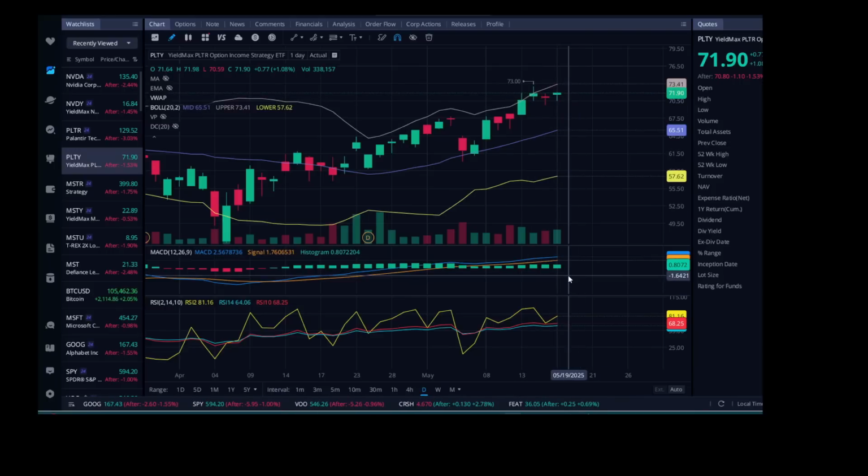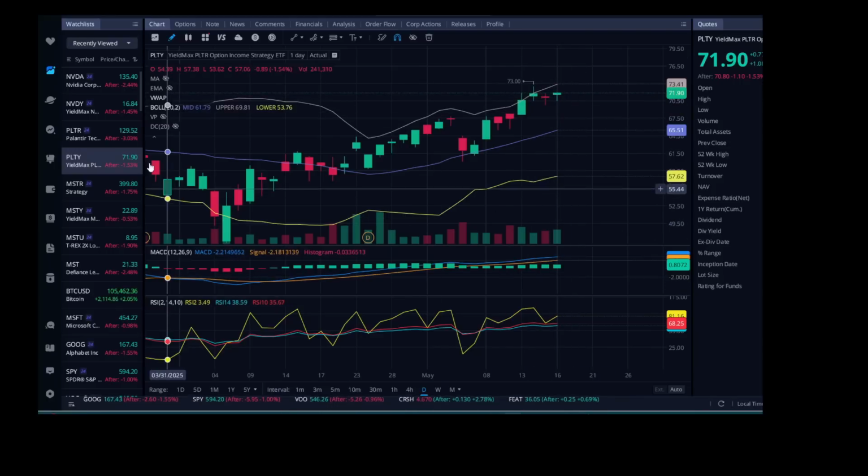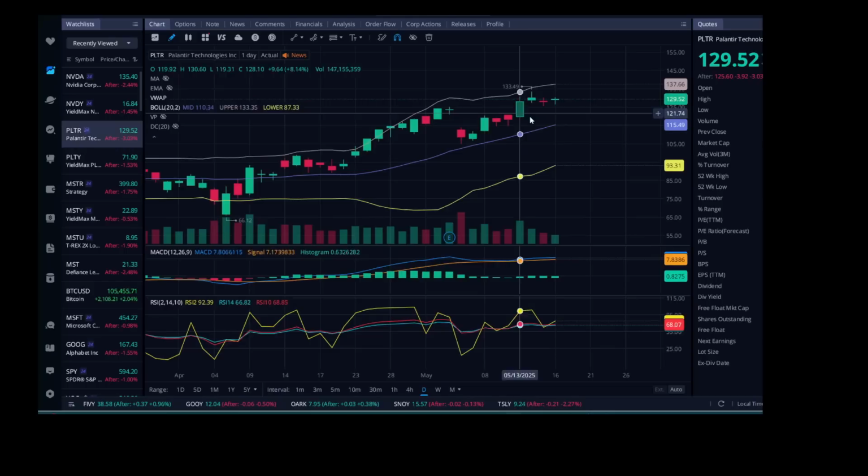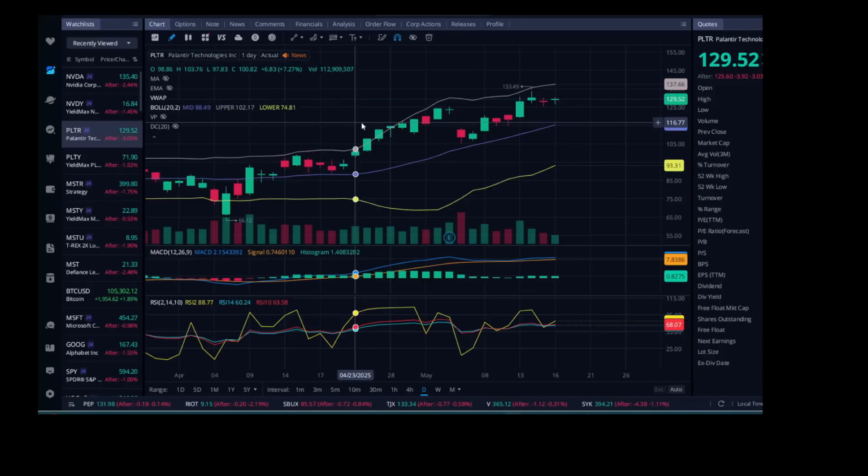But to better understand these candles, we'll slide right over to Palantir, and as you can see, it looks very similar with some flatness here and flatness on the price movement of the candles. But we did have a nice little $1.40 pop on Friday, 1.09% move up, and PLTY was able to capture that movement with the price itself. So love to see that as well. So let's just go ahead and check out MSTY and MSTR while we're at it.